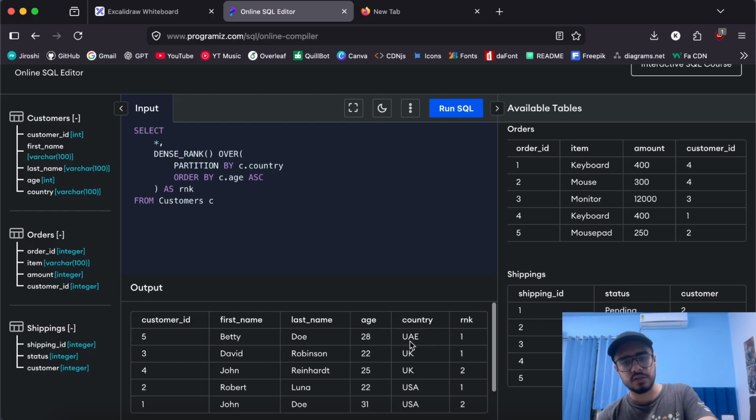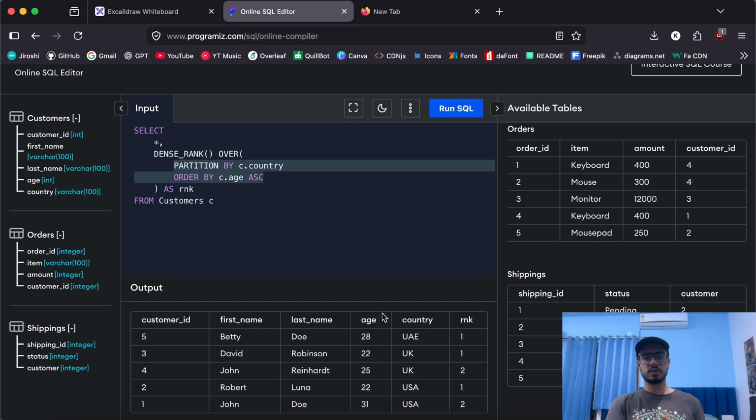Within each country block, for each different age, it will assign a different number. You will see that within the UAE, there is only a single row, with age 28. It will assign it 1. But for UK, there are 2 rows, right? One is 22 and the other is 25. Here we are partitioning by country, so you have to focus on country as well as the age.